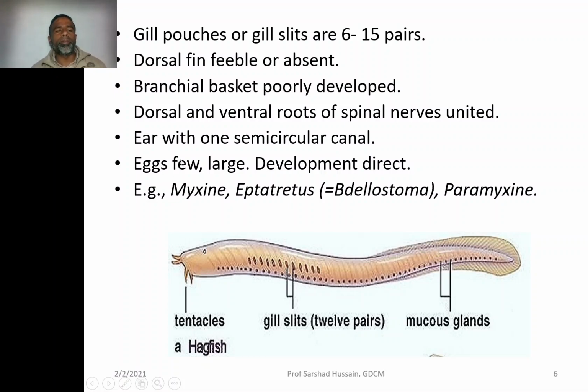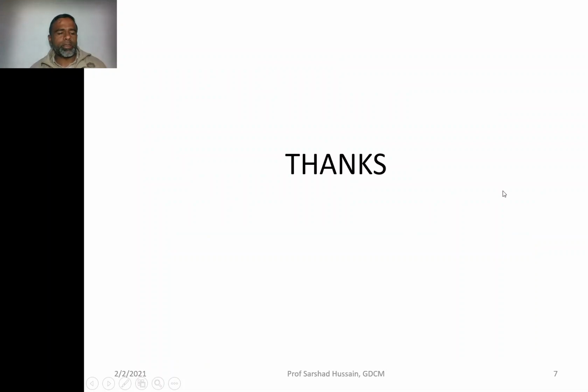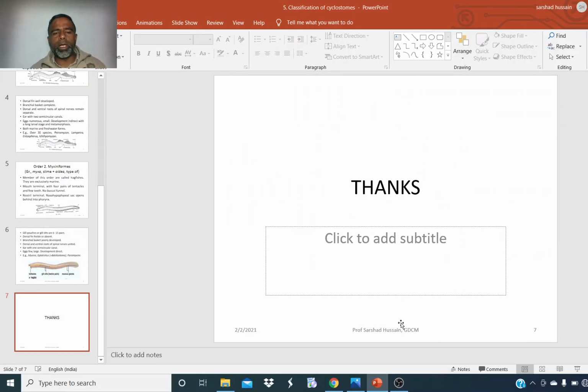Eggs few. In previous form, they were having the large number of eggs and small also, but here they are large. Development is direct, that means they don't involve the formation of the larva and then metamorphosis. Example is Myxine, which is also called hagfish. Then Bdellostoma, which is also called Eptatretus, and Paramyxine are other examples. Thanks. This is all about the classification of the cyclostomes.